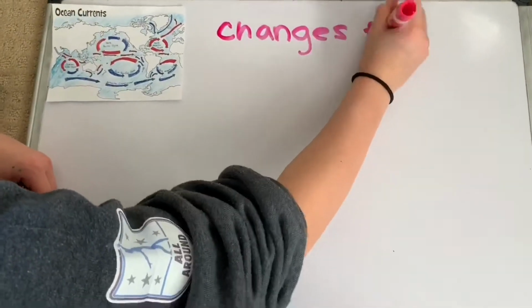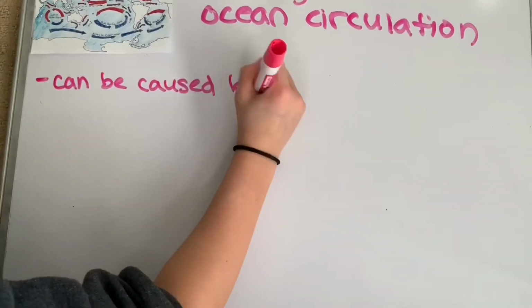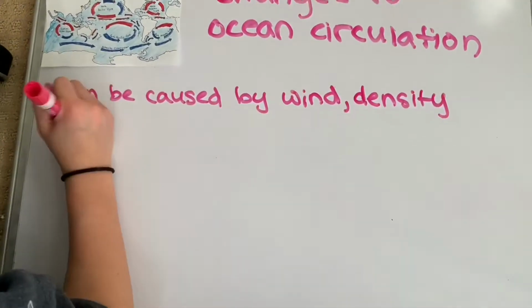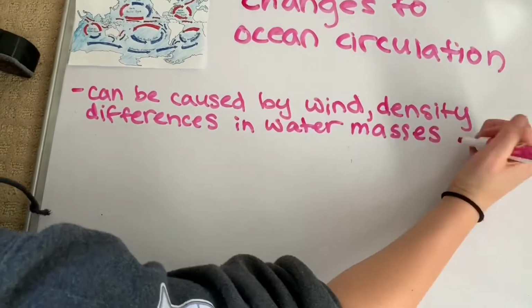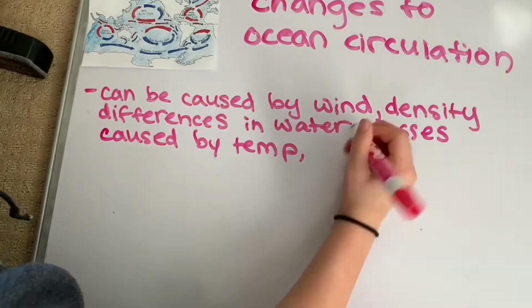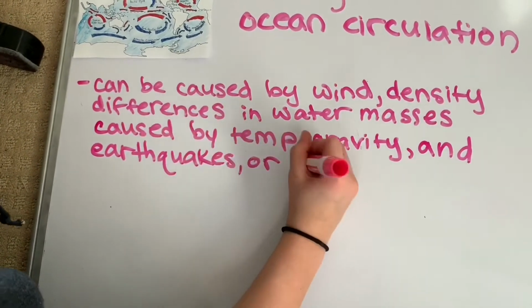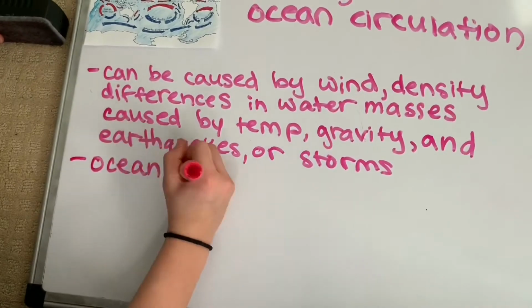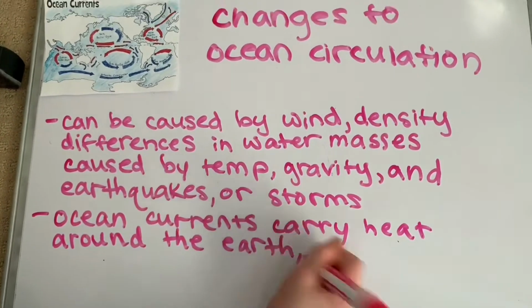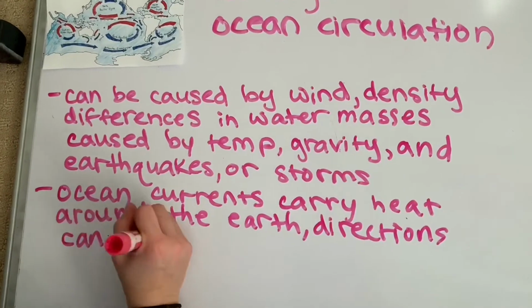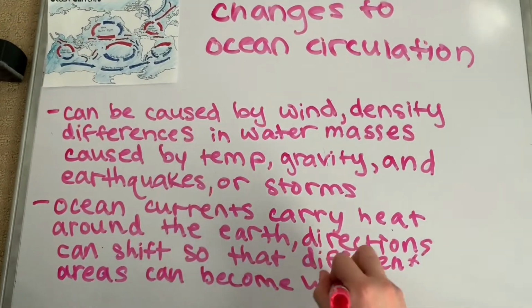Another factor that caused the medieval warming period was changes to ocean circulation. Changes to ocean currents can be caused by wind, density, differences in water masses caused by temperature and salinity variations, gravity, and earthquakes or storms. Ocean currents carry heat around the Earth. The direction of these currents can shift so that different areas become warmer or cooler. Oceans store a large amount of heat, so small changes in ocean currents can have a large effect on coastal and global climate. This happens in the hydrosphere.